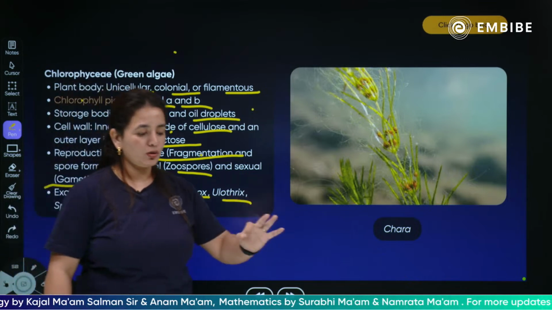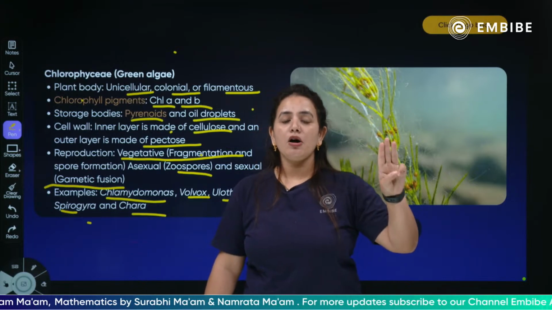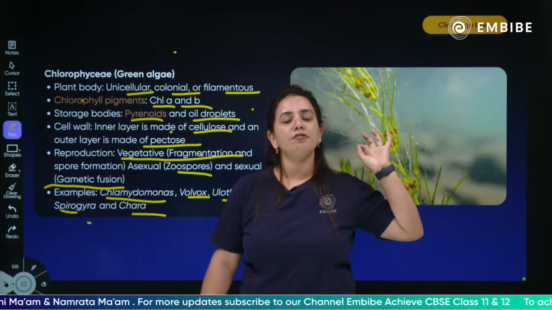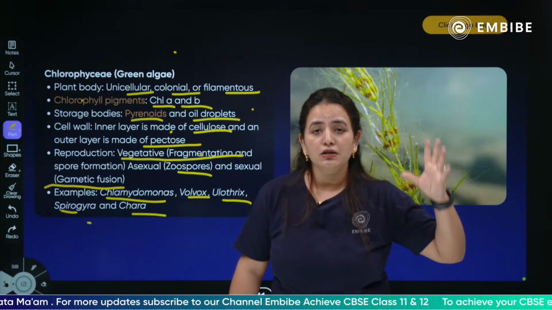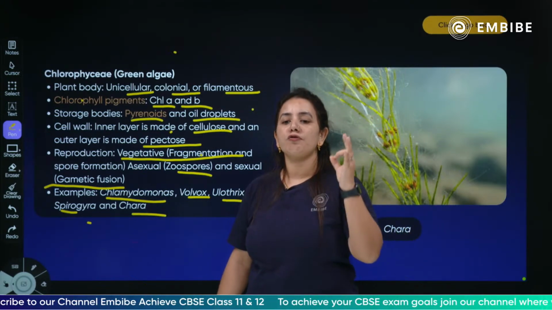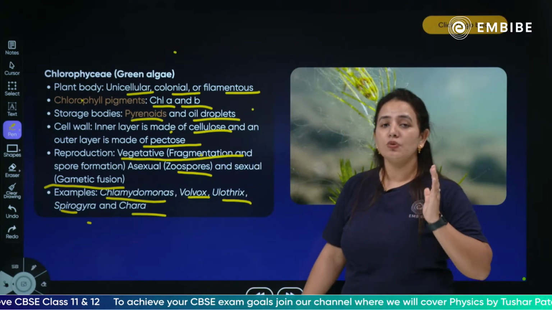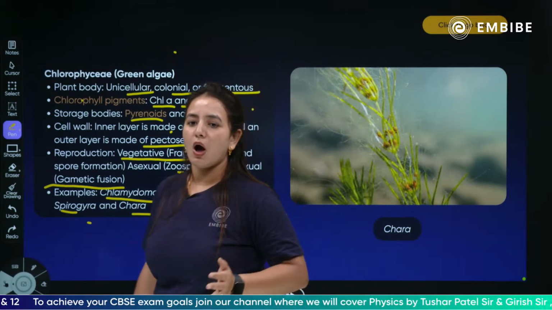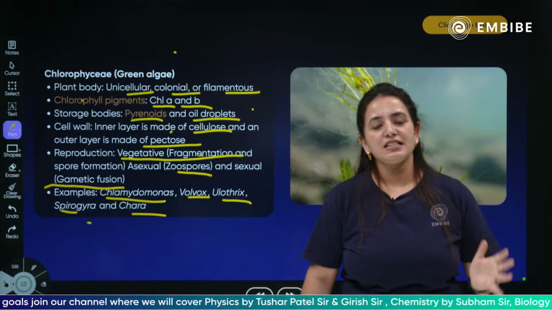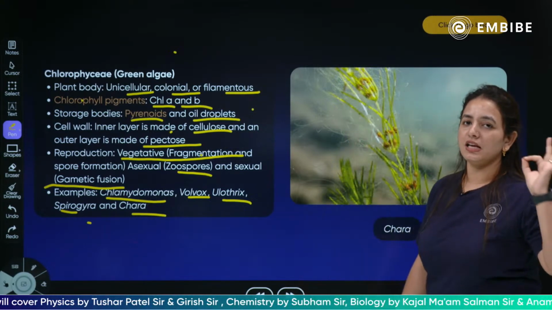What you have to remember? You have to remember one thing. They possess pigments called chlorophyll A, chlorophyll B. The cell wall is made up of two layers. The inner layer is made up of cellulose. The outer layer is made up of pectose. The food storage bodies are pyrenoids which store proteins and starch, and they also store food in the form of oil droplets. Please remember these points. This is going to help you in the future also or now also. Always remember especially these 3 points of the particular classes of the algae. Clear? So, we have covered one class of the algae, which is the chlorophyll.